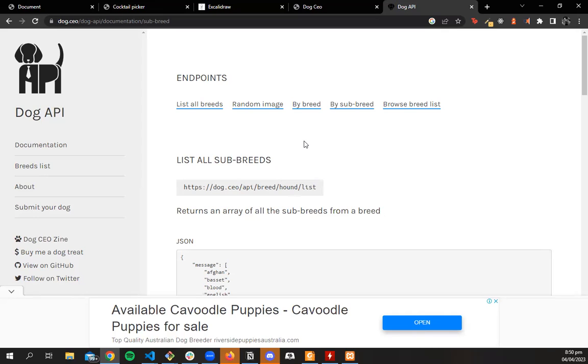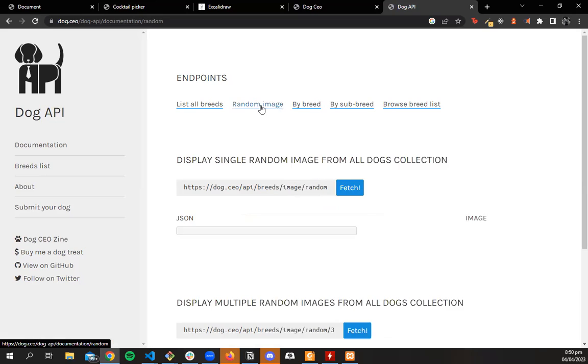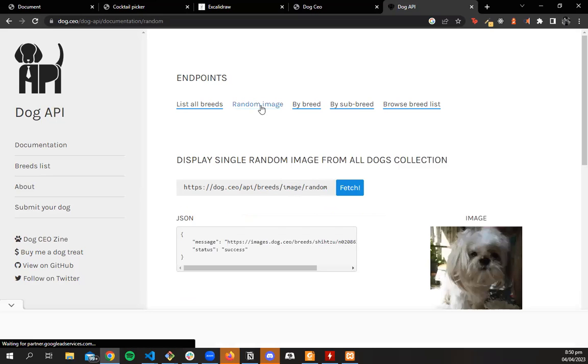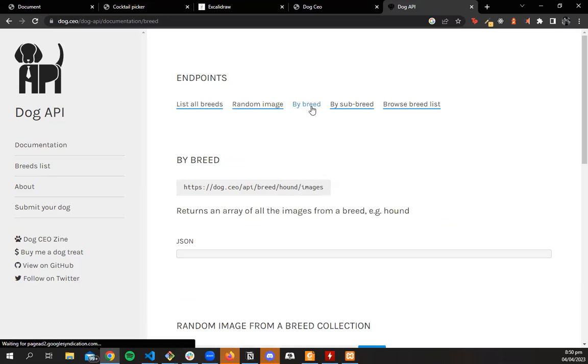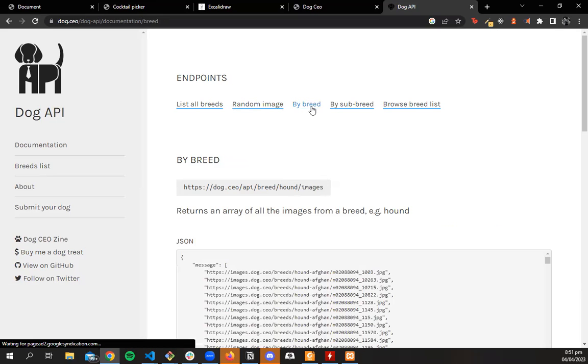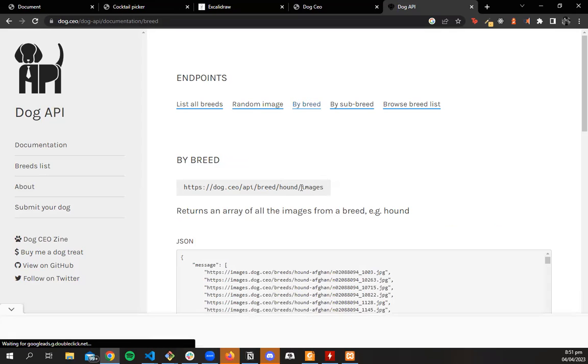But the whole point is that with an API, we can make specific requests. Right now, all we are doing is getting random images. We are not allowing the user to search. For example, if we want a user to search, we could have a search box. Then whatever the user types there, we could grab it and add that to our fetch. So maybe the last thing will be whatever the user types.